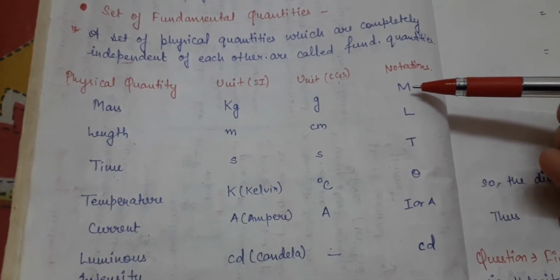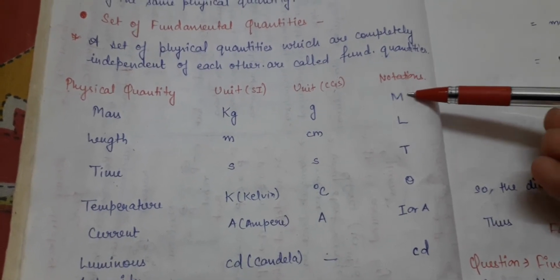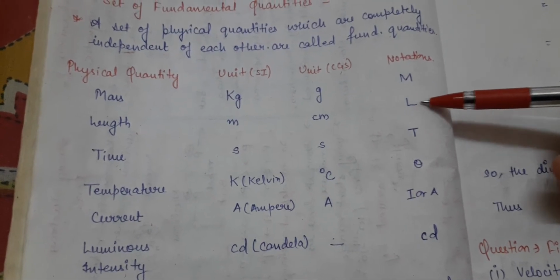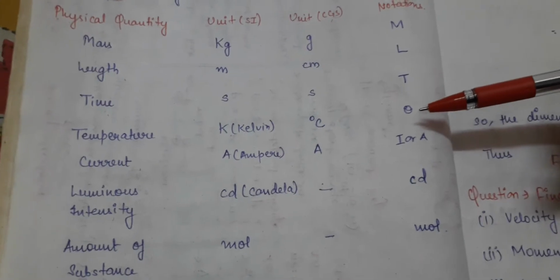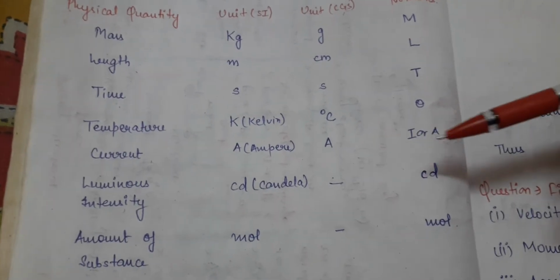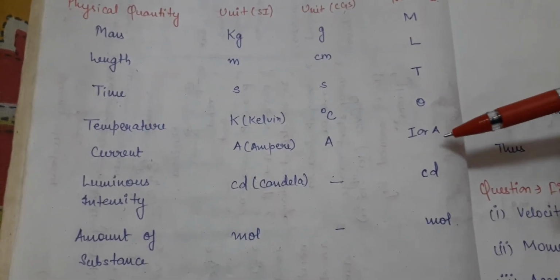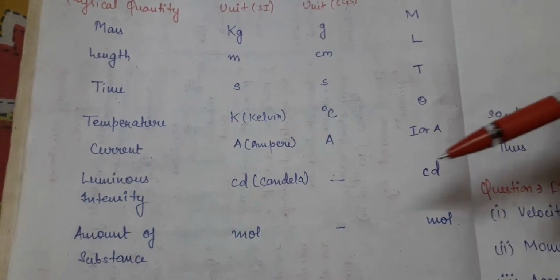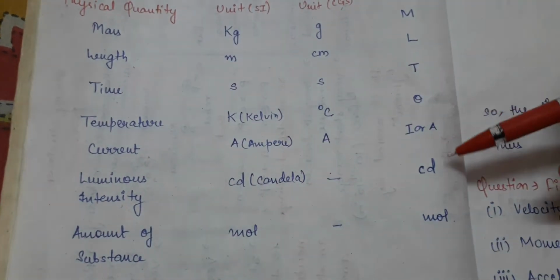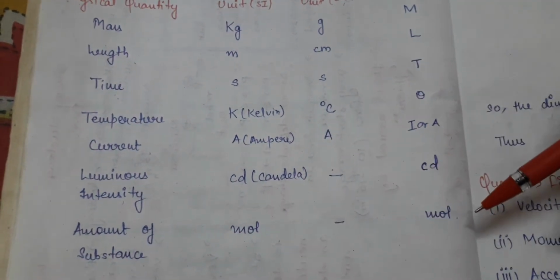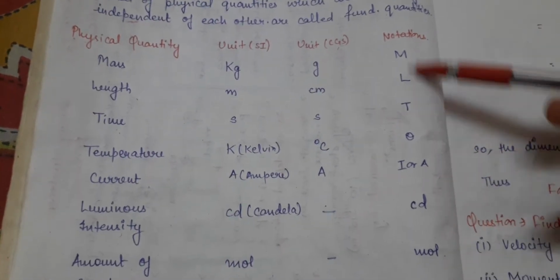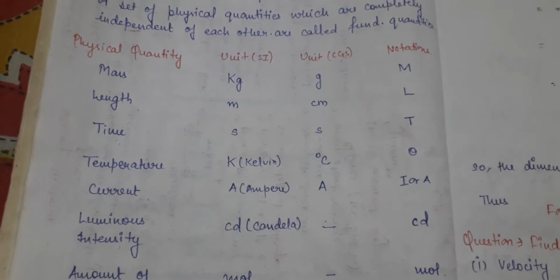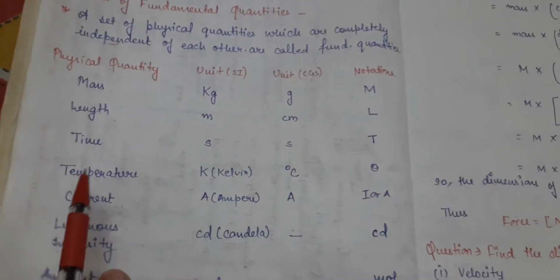We will take the notation of mass as M, length as L, time as T, temperature as theta, current as I or A, luminous intensity as CD, and amount of substance as mole. Focus on and remember these notations. We will study all other phenomena now in terms of notations only.